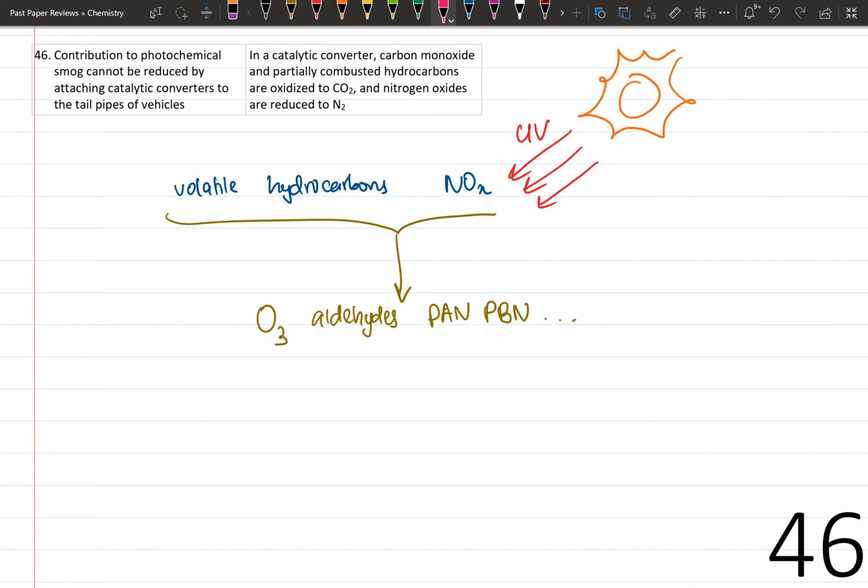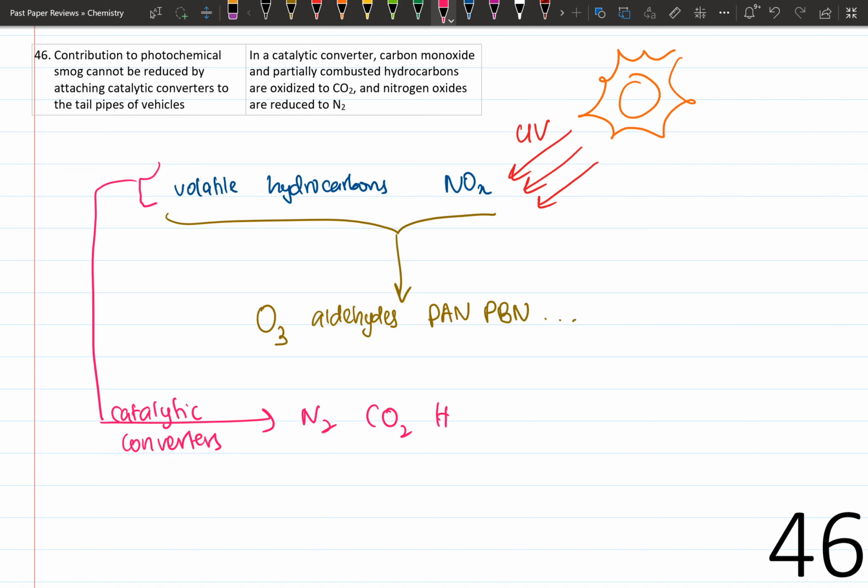Catalytic converters transform harmful exhaust of CO, NOx and hydrocarbons to relatively harmless N2, CO2 and water. Therefore, this statement is false. Statement number 2. In a catalytic converter, carbon monoxide and partially combusted hydrocarbons are oxidized to carbon dioxide and nitrogen oxides are reduced to nitrogen. This is how catalytic converters help reduce photochemical smog, therefore true. As the first statement is false and the second statement is true, the answer is 4.